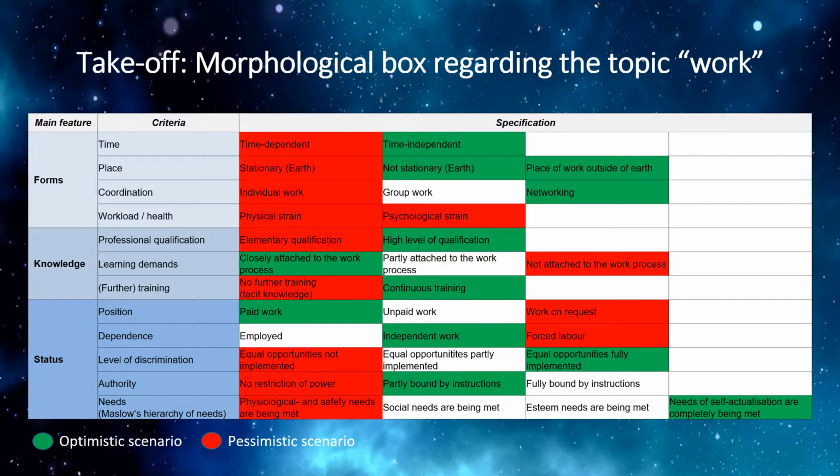In doing so, the method of the morphological box was incorporated into the project. The morphological box is a heuristic method for decomposing a topic or a task into delimited partial aspects that can be divided into superordinate categories and subordinate criteria. Based on this method, which goes back to the Swiss astrophysicist Fritz Zwicky, we added these microfactors as influencing criteria. Future work also shows possible scenarios as hypotheses for our project.